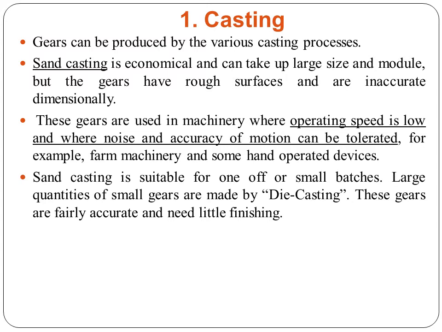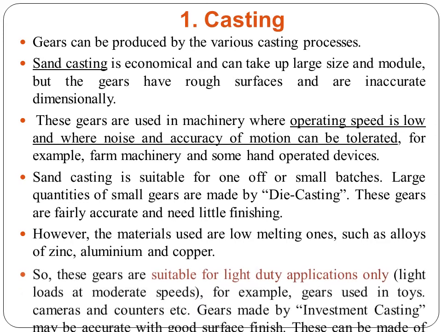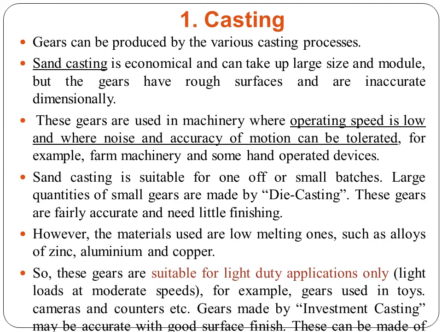Large quantities of small gears are made by die casting. These gears are fairly accurate and need little finish. However, the materials used are low melting ones such as alloys of zinc, aluminum and copper. So these gears are suitable only for light duty applications, for example gears used in toys, cameras and counters.